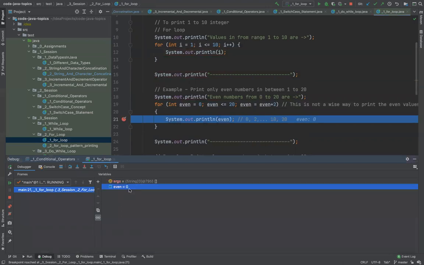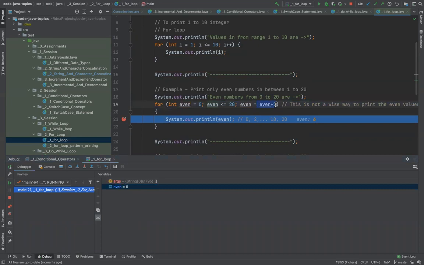Now notice the value of this variable even. So if I click on here, value will be 2. Now 4, 6, because every time it's iterating, it is incrementing value by 2. Now this is the logic with what you guys have to develop.